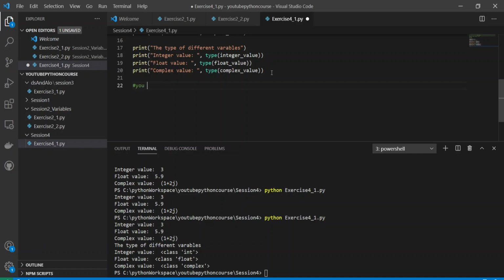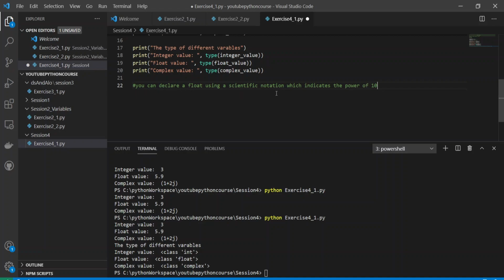You can also declare a float using scientific notation, which indicates the power of 10.